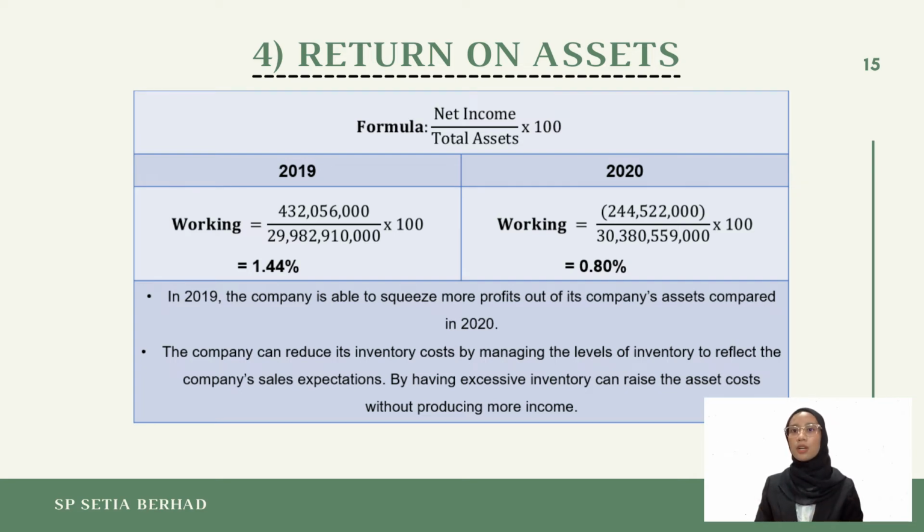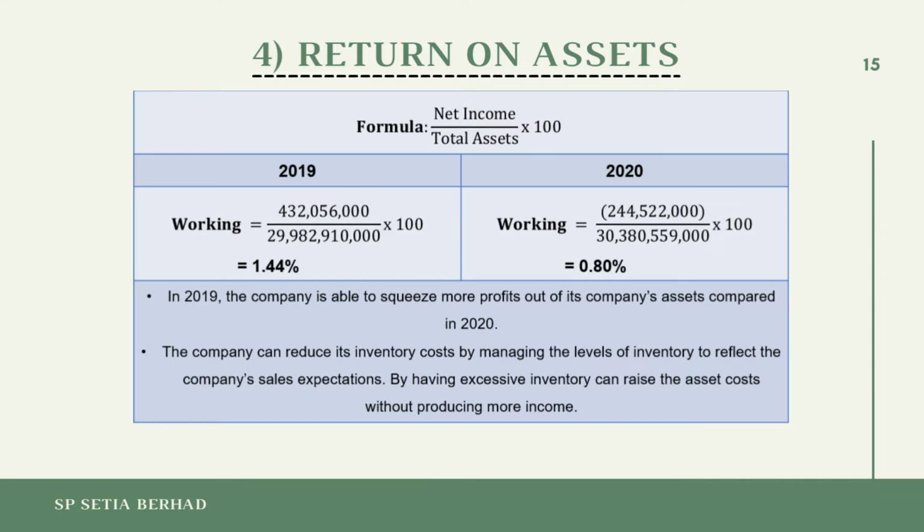asset. It can be concluded that in 2019, the company is able to squeeze more profits out of its company's asset compared to 2020. The suggestion that can be proposed to SP Setiausaha Berhad in order to increase their return on assets is the company can reduce its inventory costs by managing the levels of inventory to reflect the company's sales expectation.